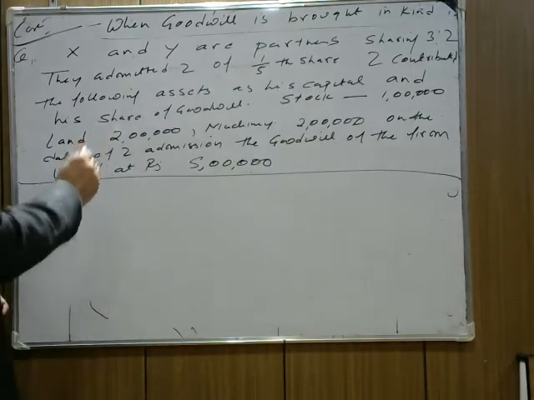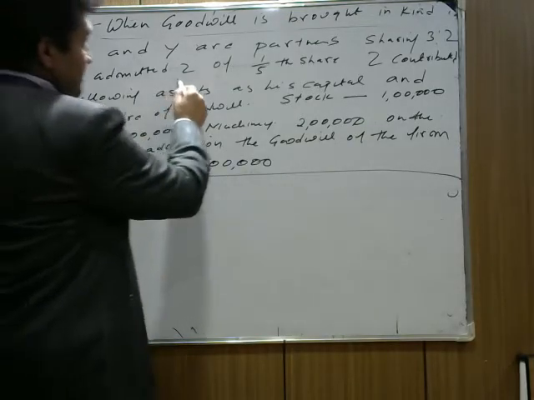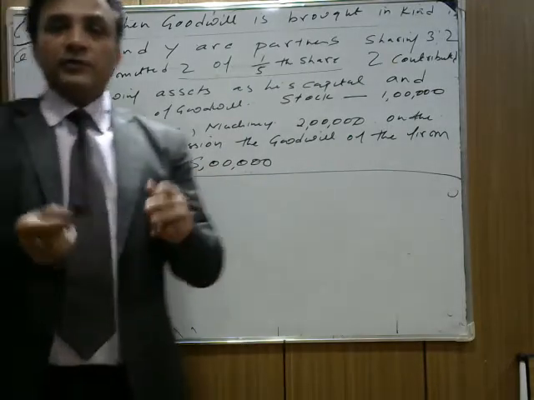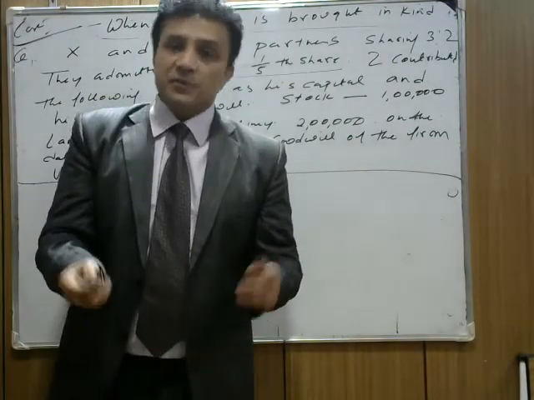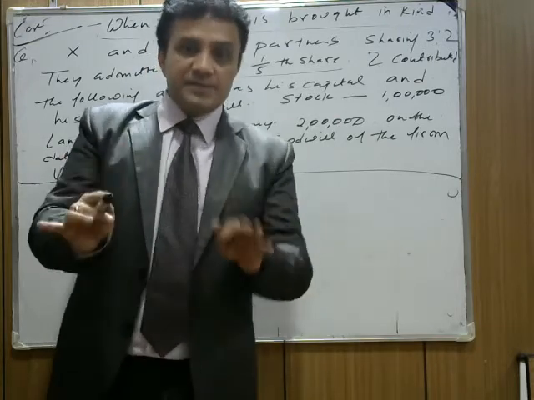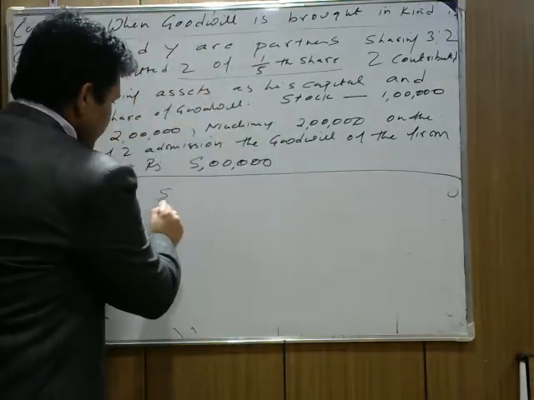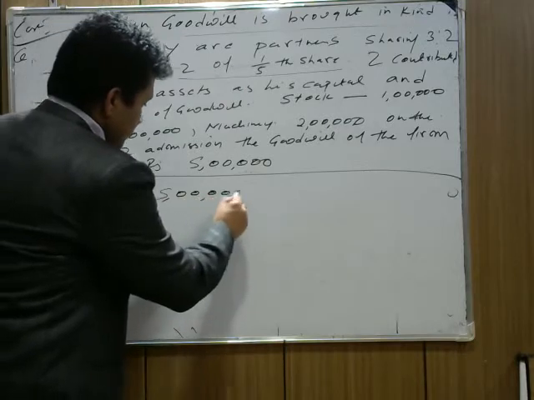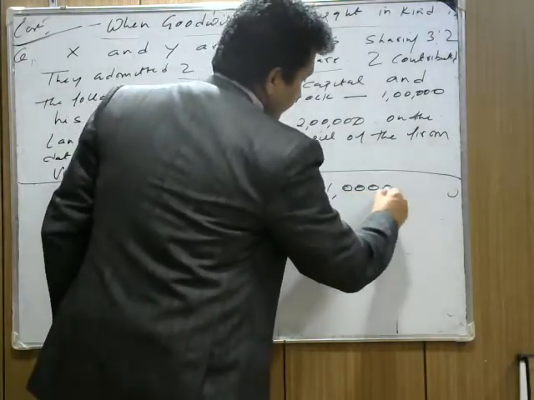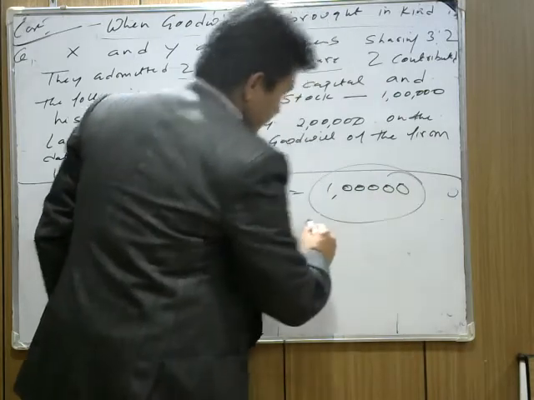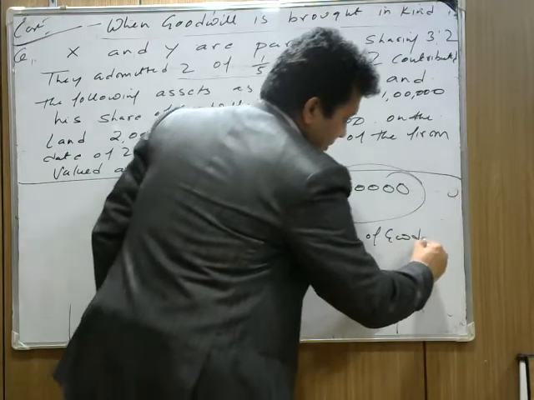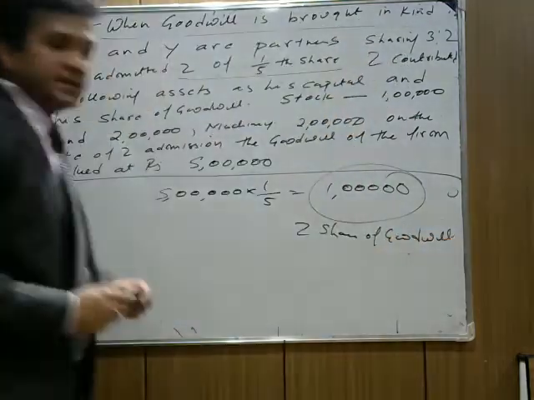Jet's share is 1/5. The whole firm's goodwill is 5 lakh. It means that 1/5 of 5 lakh is 1 lakh. So Jet needs to bring 1 lakh as his share of goodwill. So we write 5 lakh, 1/5 is 1 lakh, which is called Jet's share of goodwill. The rest of the amount is treated as his capital.